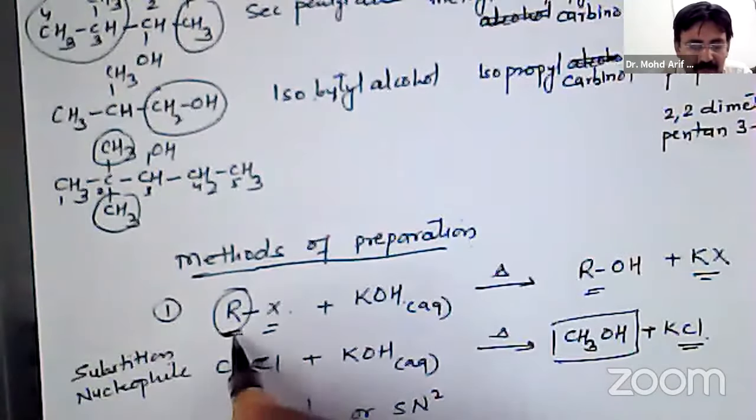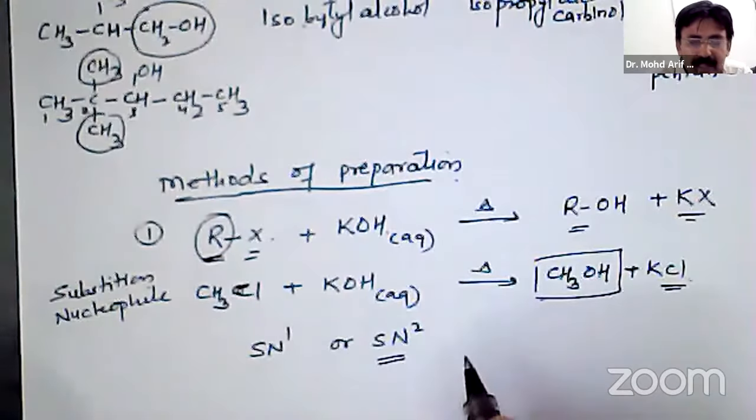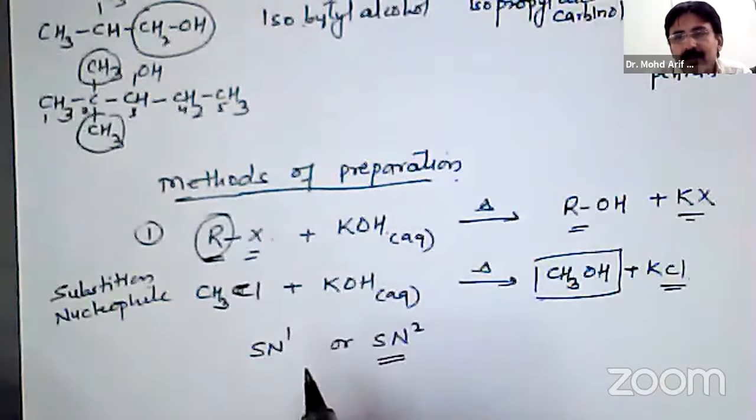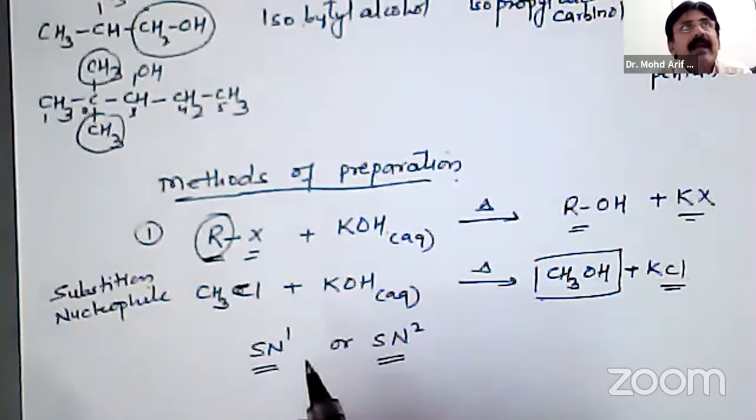If the alkyl group is smaller, it goes through the SN2 mechanism, while when the alkyl group is bulky, like a tertiary butyl group, it reacts through the SN1 mechanism.